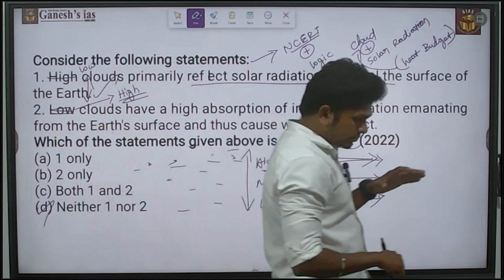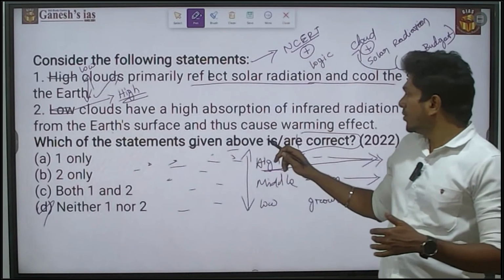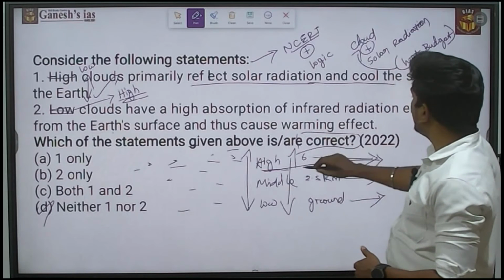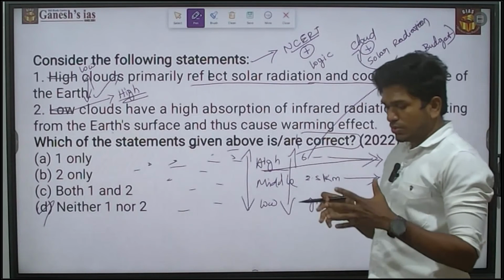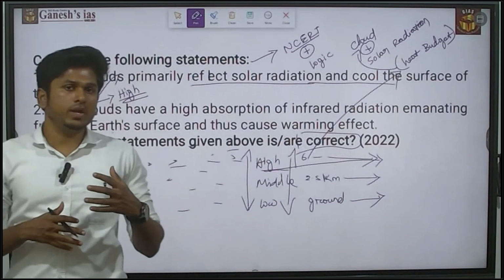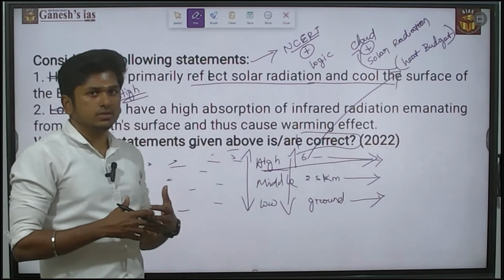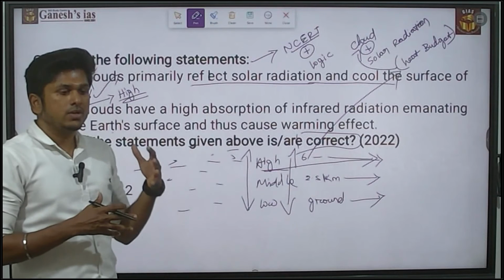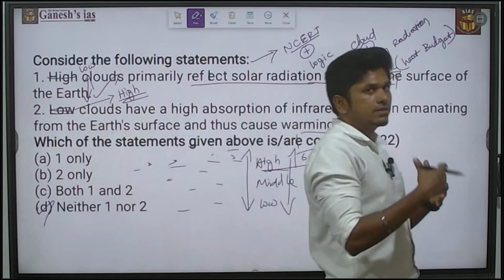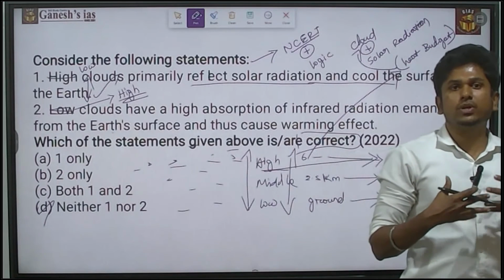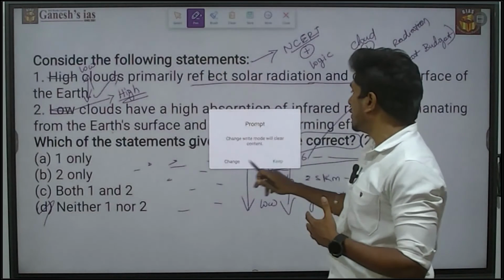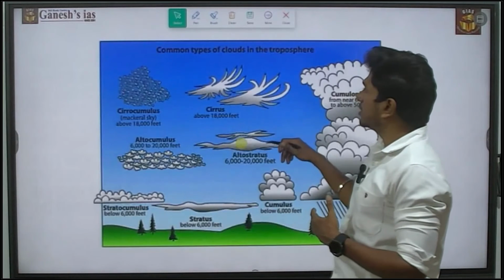This is a collaboration of some factual parts about the high clouds along with the heat budget. So they are connecting two factual parts with some logic. This is one way UPSC asks questions. This is the one way they are actually following. So if you are learning something, try to connect it with various other topics. That is the most important thing you need to do. Based on the same idea, what they may ask for